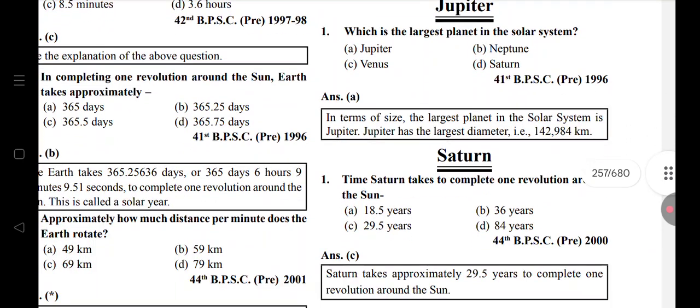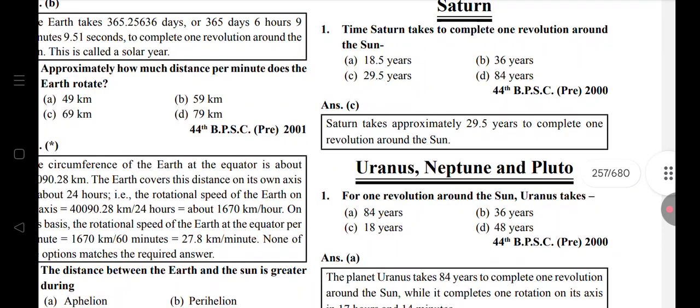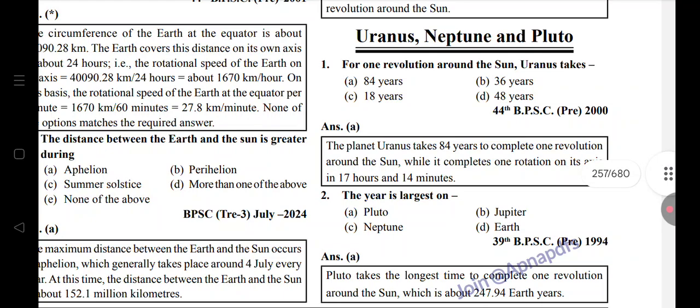Jupiter is the largest planet in the solar system. Time Saturn takes to complete one revolution around the sun is 29.5 years. Uranus, Neptune and Pluto. One revolution around the sun, Uranus takes 84 years. The year is longest on Pluto.